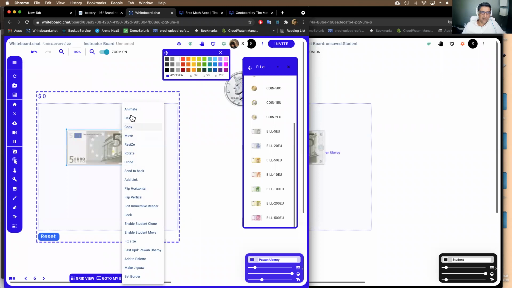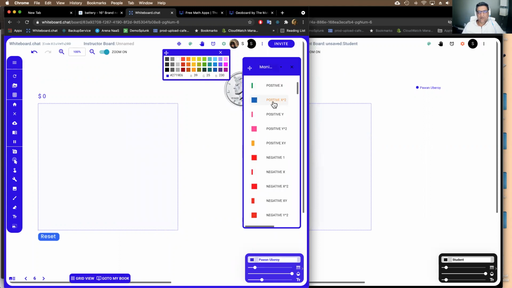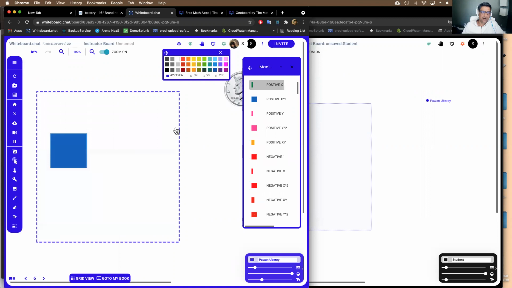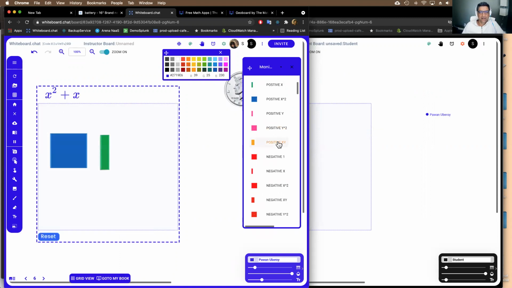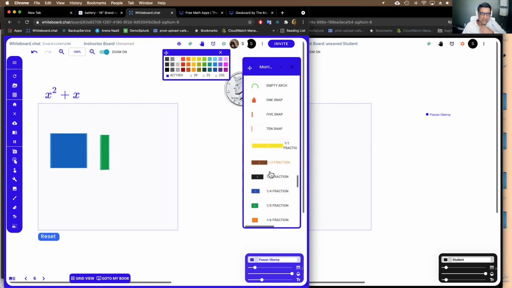We can really easily add euros to the auto counter, but it does work with manipulatives. So, for example, it works with algebraic tiles to create equations. It works with place value numbers. It works with fraction tiles. All of that it works with.